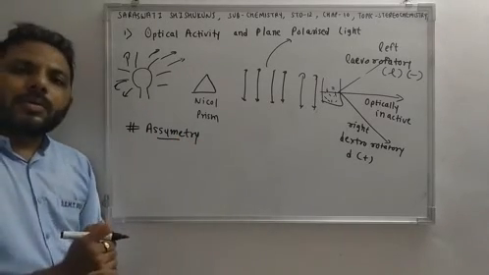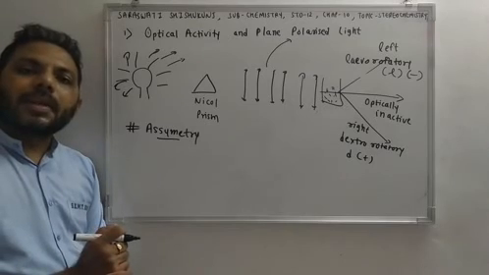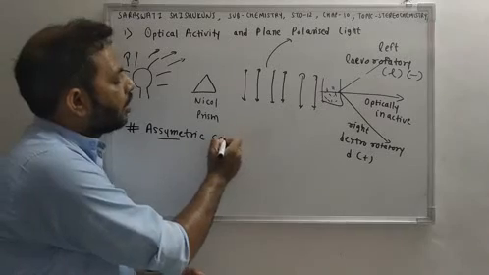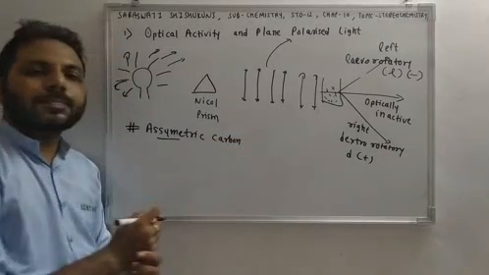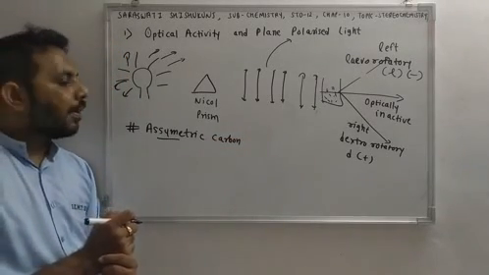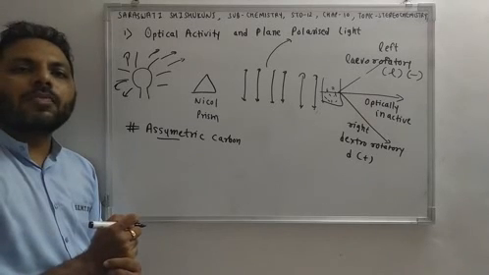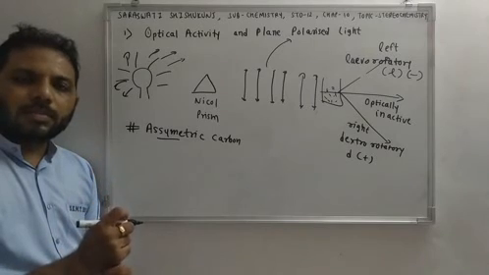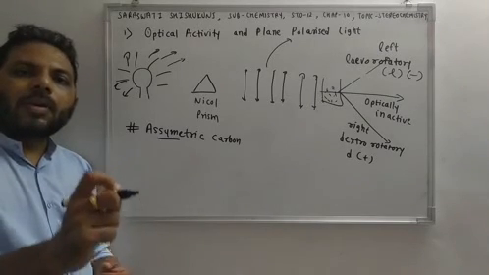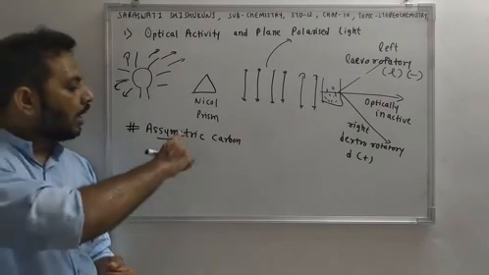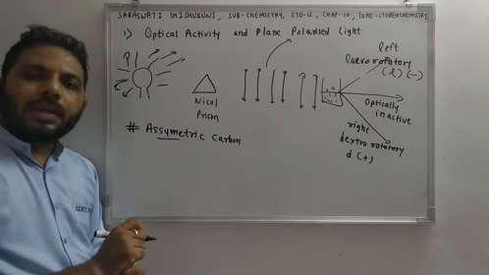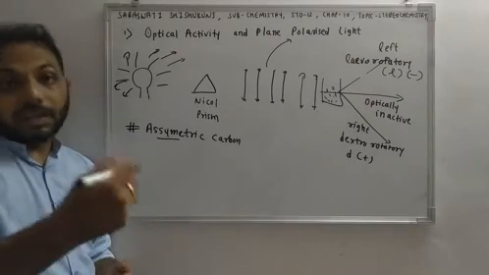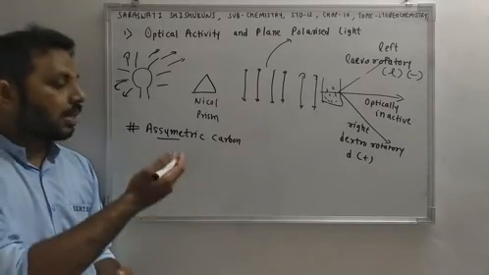Because of the asymmetric carbon, the compound will be optically active. So the main difference is that an optically active compound should have an asymmetric carbon, and an optically inactive compound does not have an asymmetric carbon. Now again the question is, sir, what is an asymmetric carbon?